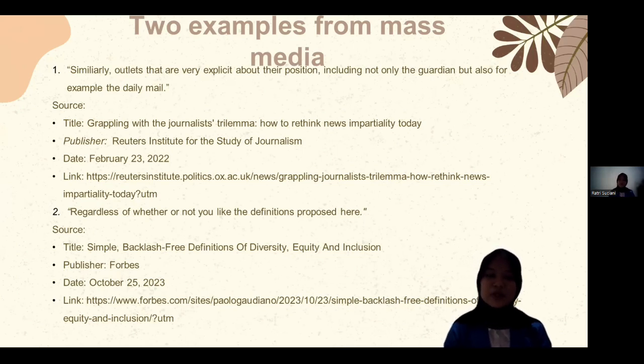And number 2, this is from Forbes, and the title is Simple Backlash Redefinition of Diversity, Equity, and Inclusion. The date is October 25, 2023. And the sentence is: regardless of whether or not you like the definition proposed here. So as you can see, this uses whether pairs with or.